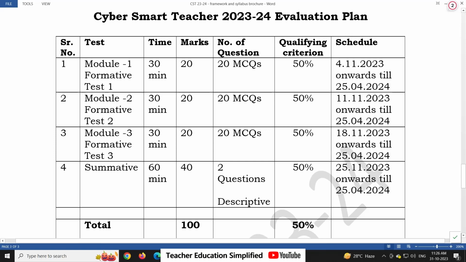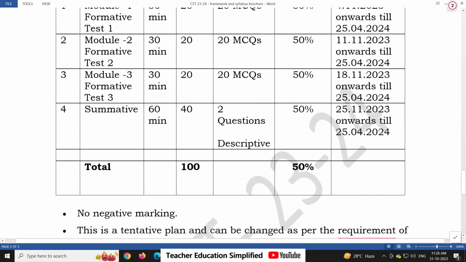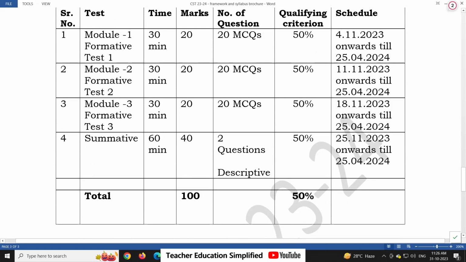The summative test is also the same. There will be 60 minutes and 40 marks, and 2 questions will be there. You will have to type the answers to the questions on the Canvas platform itself, and you need to have 50% of the marks to be eligible to get the certificate from Tilak College of Education. So overall 100 marks, and you must achieve at least 50% in all those tests.